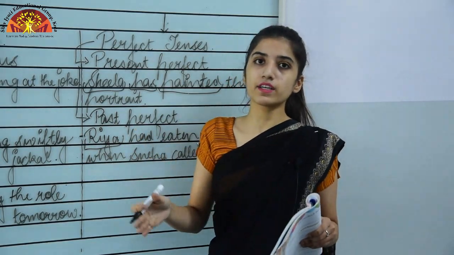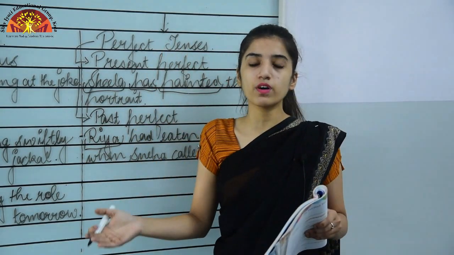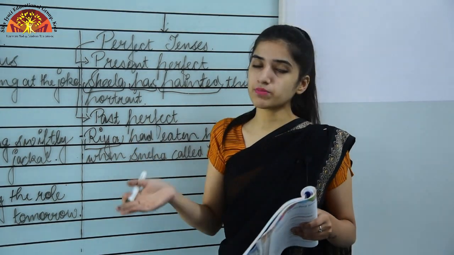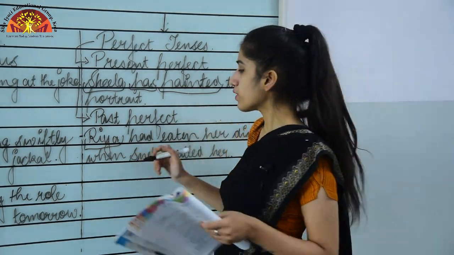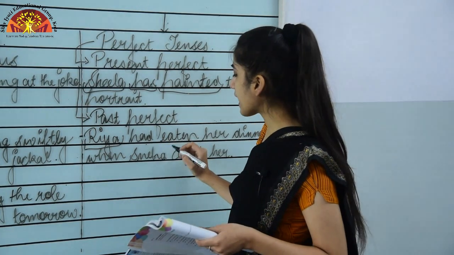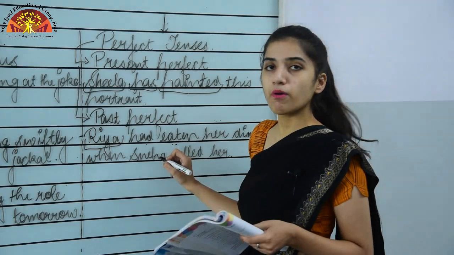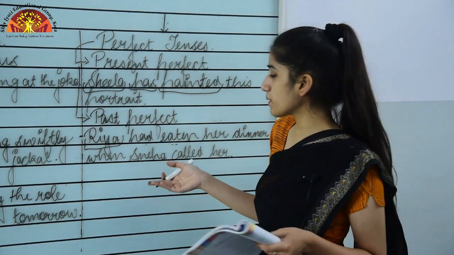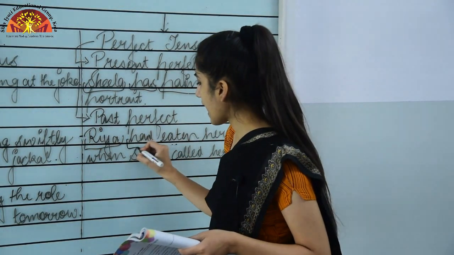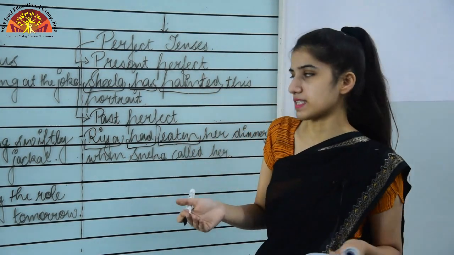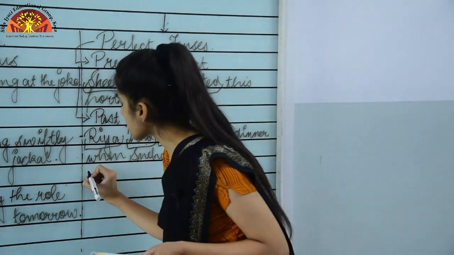It doesn't matter whether the subject is plural or singular. We'll be using had only with it, with both the subjects, whether singular or plural. After had there is what? The third form of the verb, or I can say the past participle form of the verb, right? Had is followed by the third form of the verb, and then the rest of the sentence. Okay, now moving to the last part, that is what?